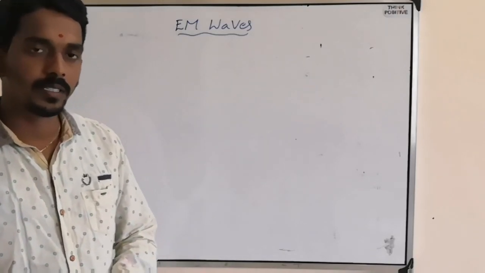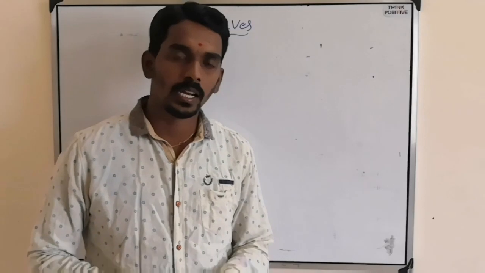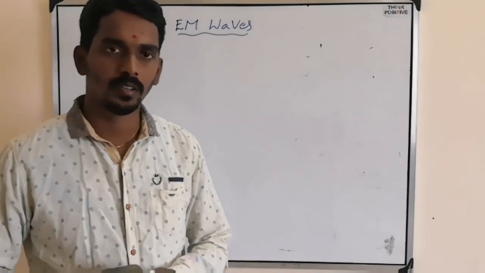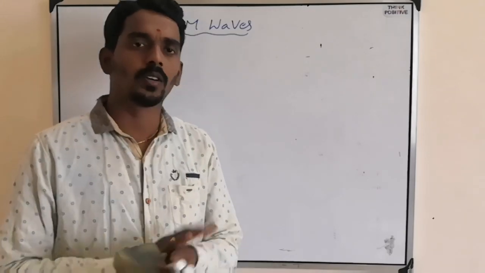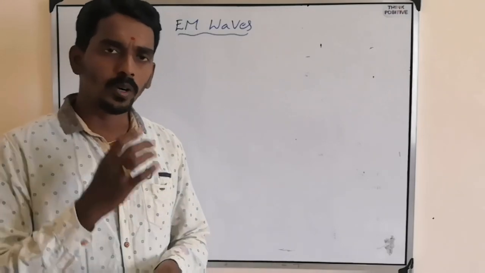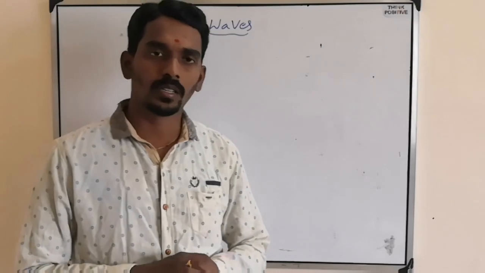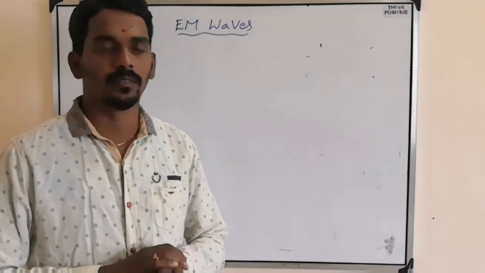Last class we started studying about electromagnetic waves. What is an electromagnetic wave? What is the definition of an electromagnetic wave? And what is the general wave equation for the electromagnetic wave?